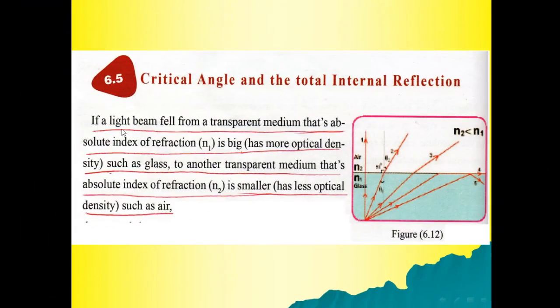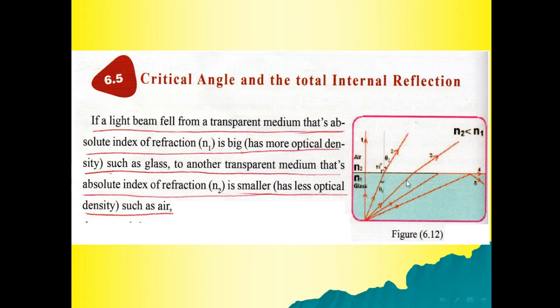If a light beam falls from a transparent medium whose absolute index of refraction n1 is big, with more optical density, like glass or water, to another transparent medium whose absolute index of refraction n2 is smaller, with less optical density, such as air.